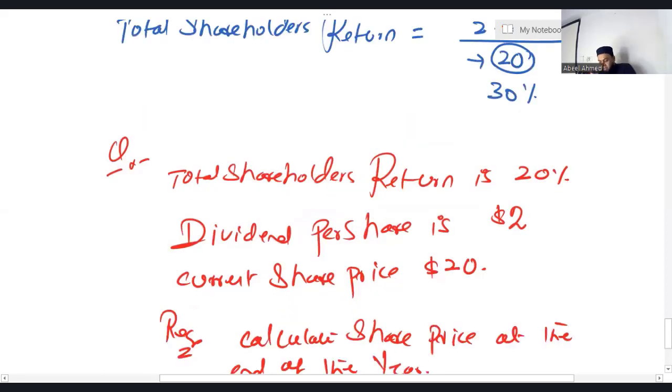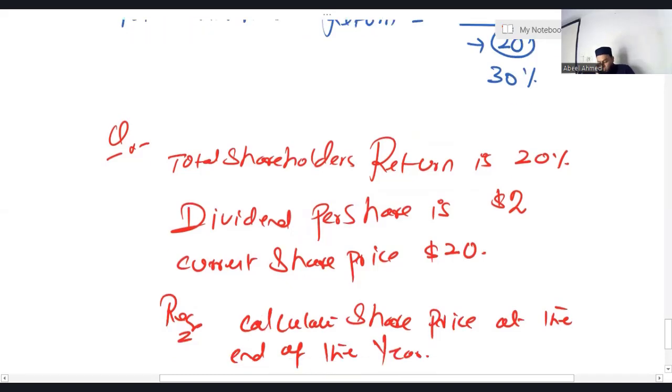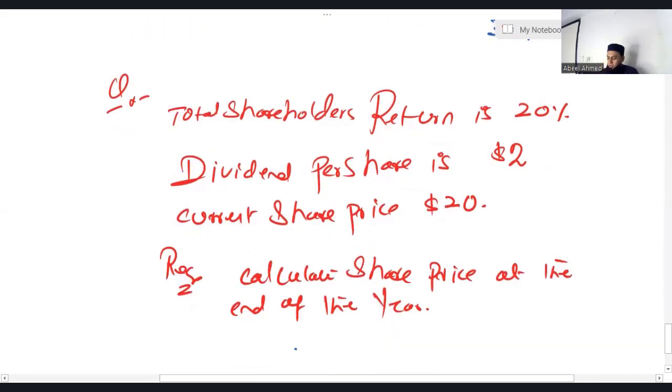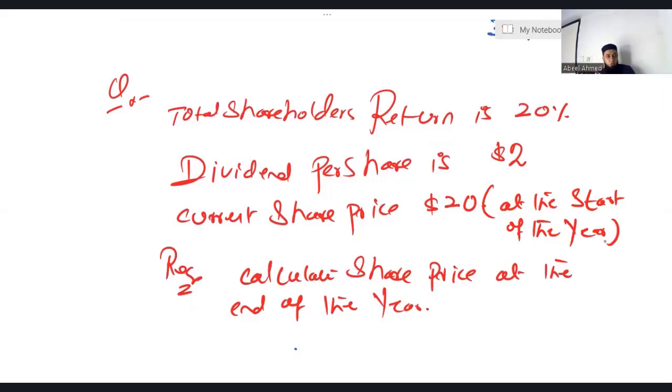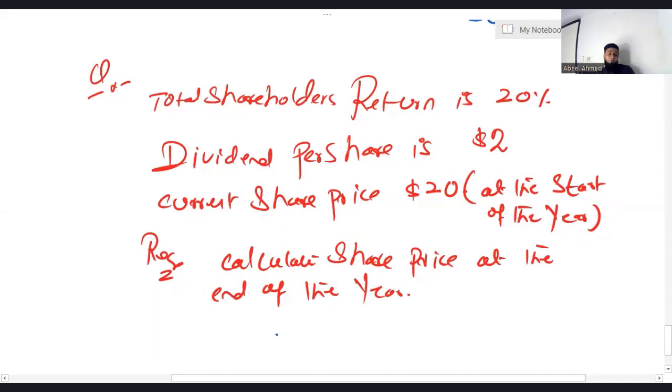So total shareholder return is 20%, dividend per share is $2, and the current share price is $20 at the start of the year. My requirement is to calculate the share price at the end of the year, and I really want every one of you to answer this question. You can give your answer by replying on our YouTube channel. Before I end the session, in the next video I'll post the answer to this question.